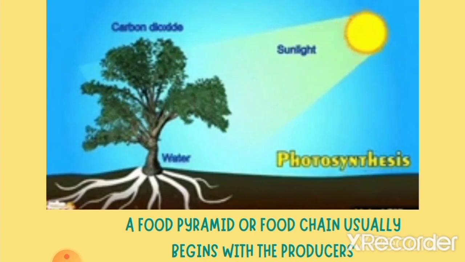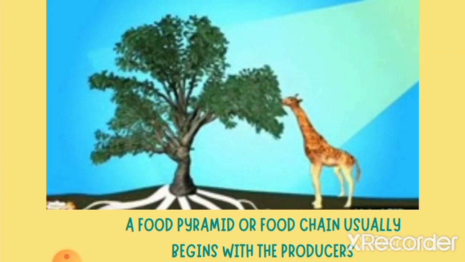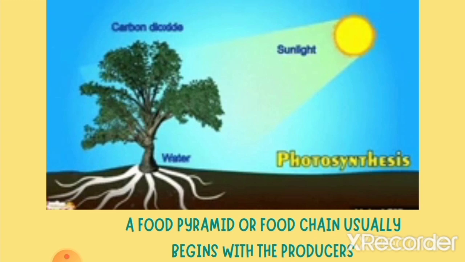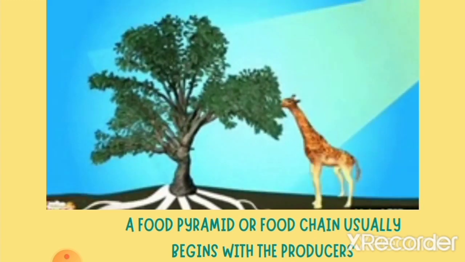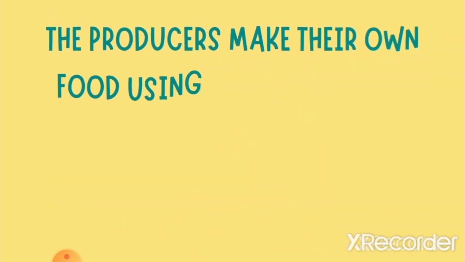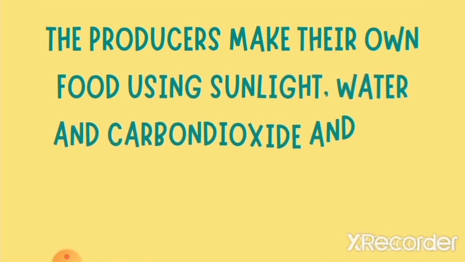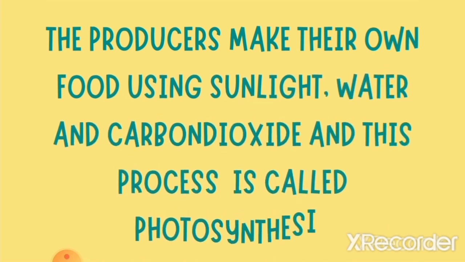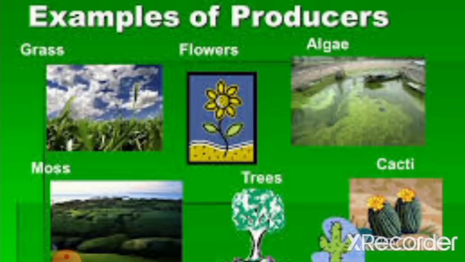And the food pyramid or food chain usually starts with a producer. The first trophic level is the producer. This is because the producers are able to make their own food using sunlight, carbon dioxide, and water. This process of them making their food is called photosynthesis. Examples of the producers are grasses, flowers, algae, moss, trees, cactus, and so on.